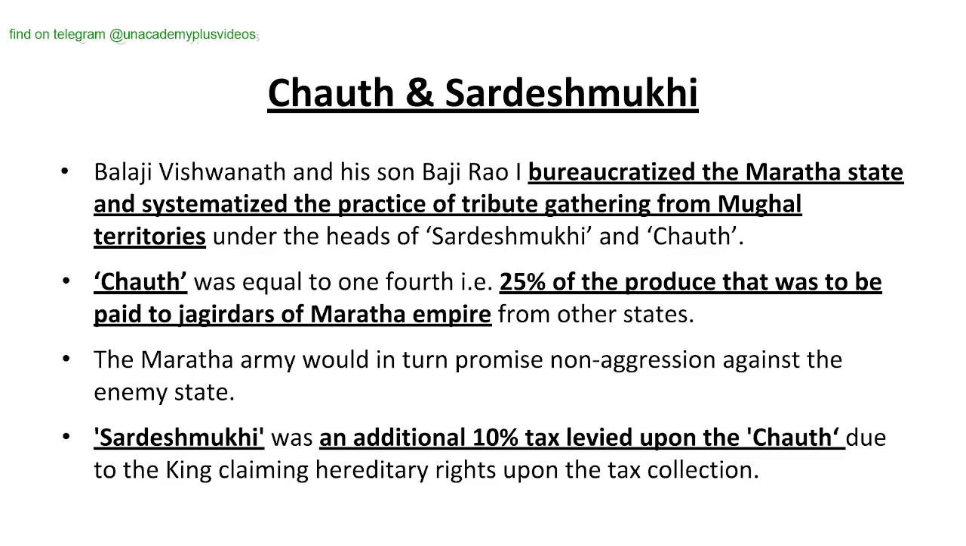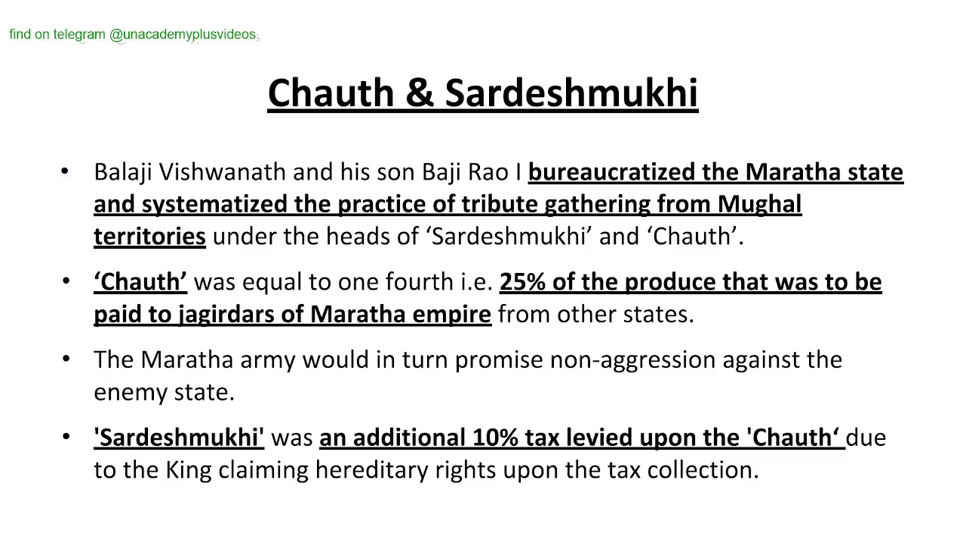You have to remember because direct questions are asked from this modern history. The term from modern history, Chowth, refers to: they'll ask the definition, so this is very important. Chowth is equal to one-fourth, that is 25%, of the produce that was to be paid to the Jagirdars of the Maratha Empire. The Maratha army would in turn promise non-aggression against the enemy state. What is Sardeshmukhi?